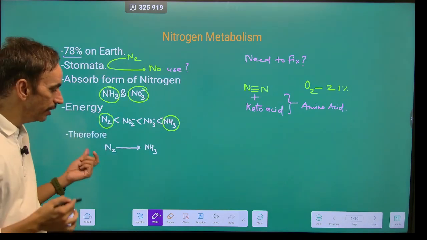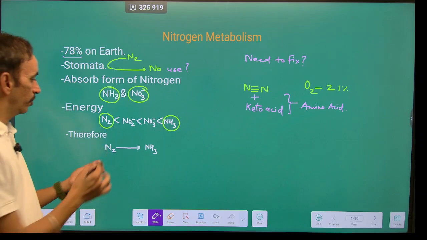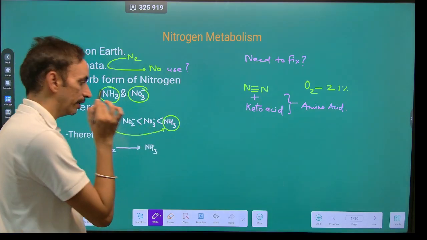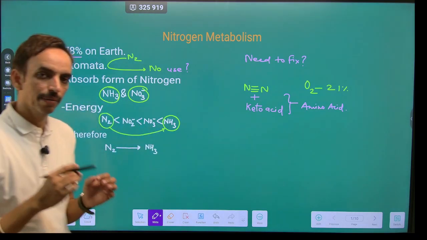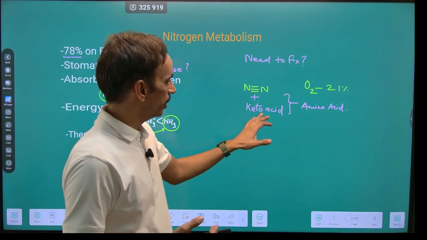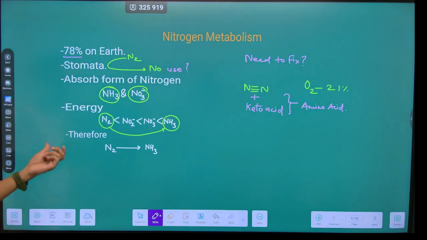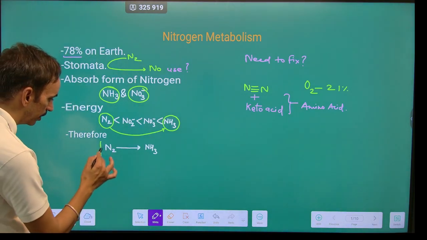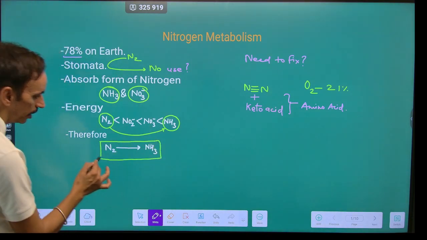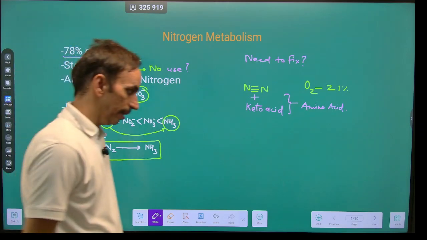So there is a need to convert this elemental nitrogen into the usable form, that is ammonia, which can be added onto the keto acid to convert it into amino acid.